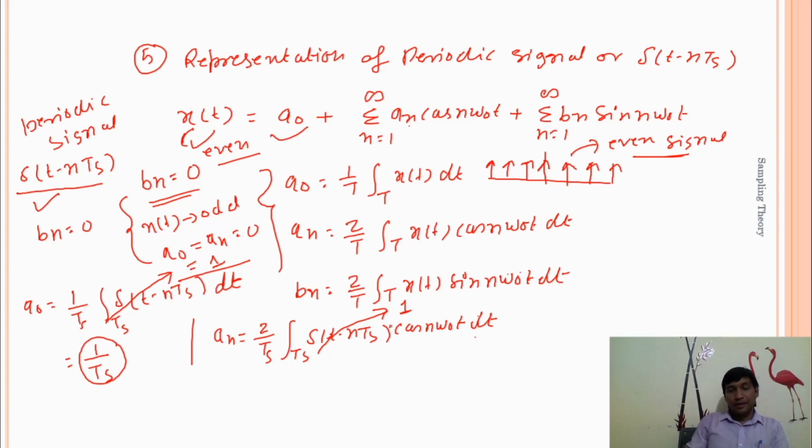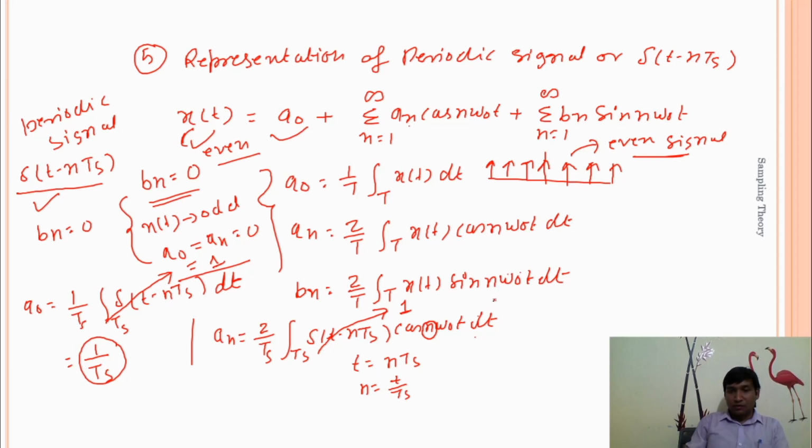The area bounded by the curve is 1. This value is defined at t equal to nTs, so n is equal to t divided by Ts.